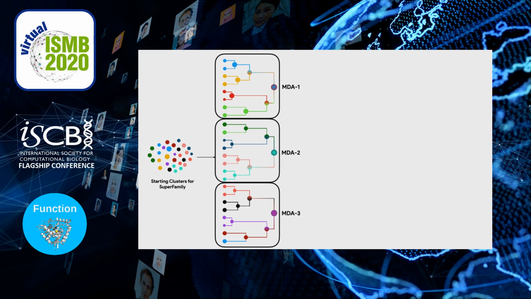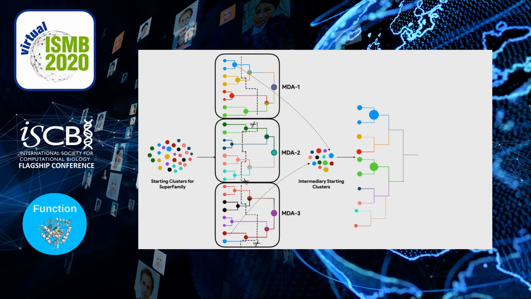So we gather the starting clusters for the whole superfamily as we did before, but we then generate a tree for each one of the multi-domain architectures within that superfamily. And once we obtain the tree, we cut the tree and obtain the FunFams in the same fashion we used to do before. We gather these intermediary FunFams, or starting clusters, for a second iteration of the algorithm where we pool these starting clusters and we generate a secondary tree containing all of them at the same time. We then cut the tree again, and this gives us the final FunFams.